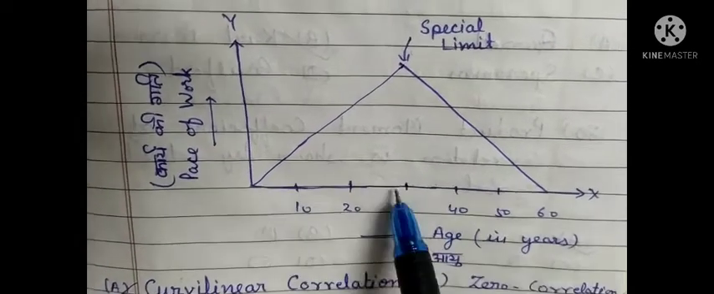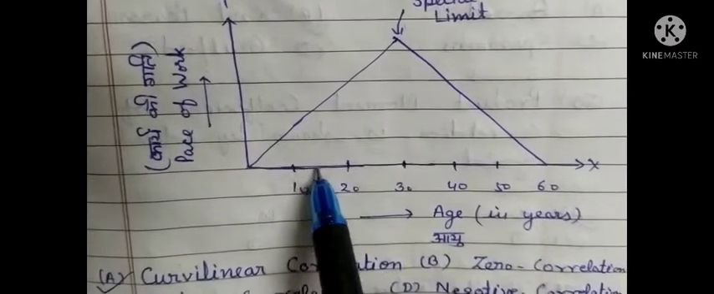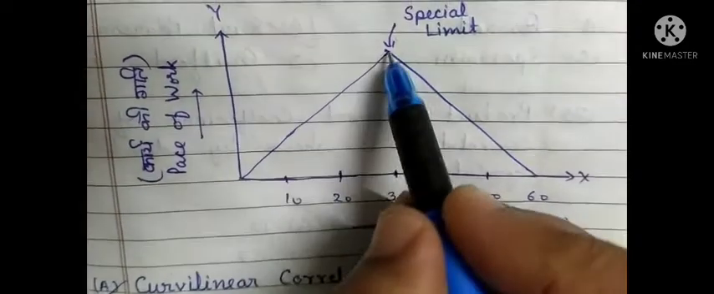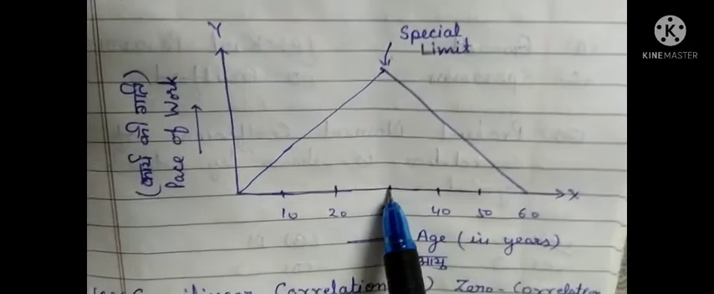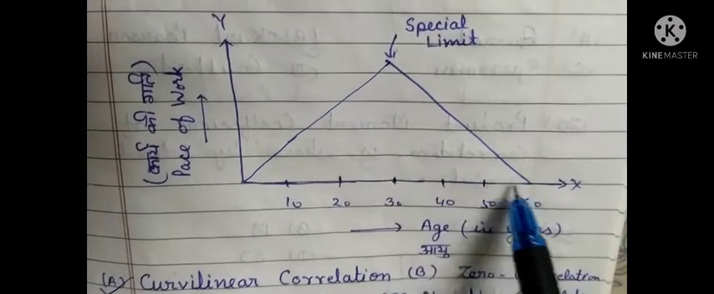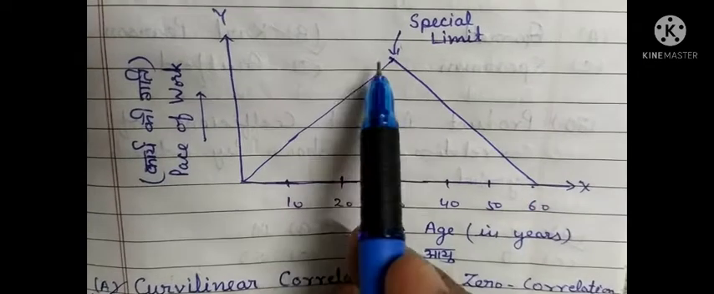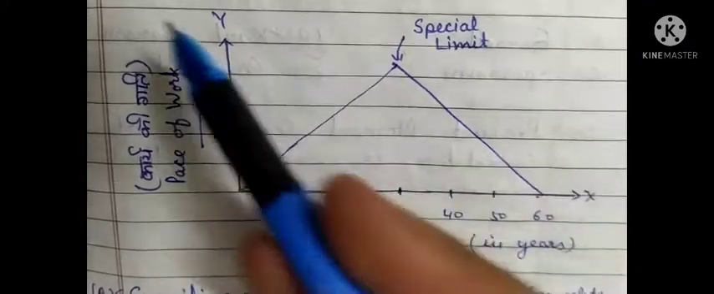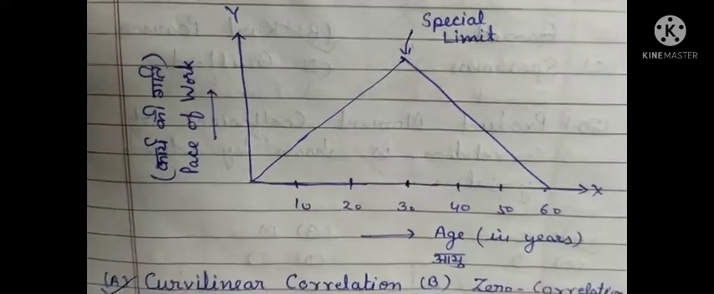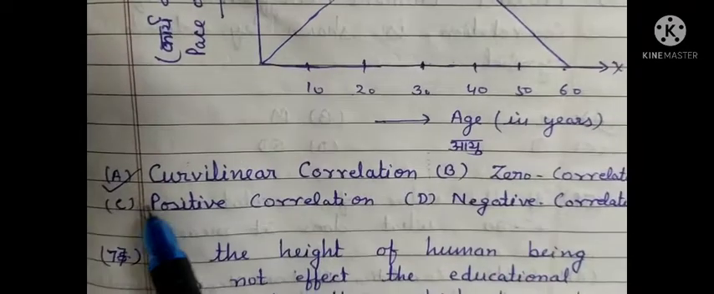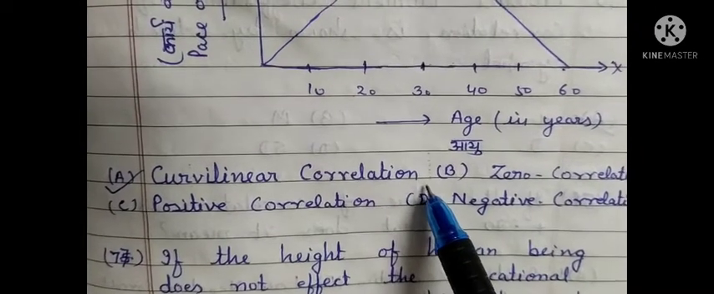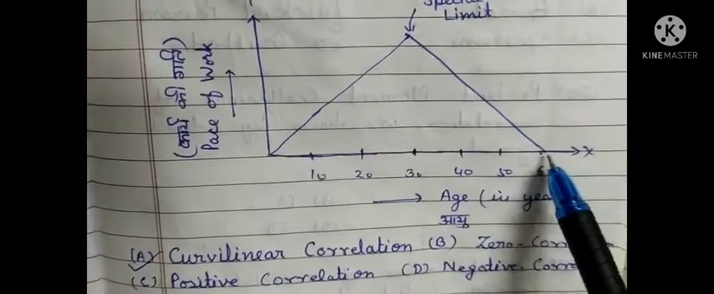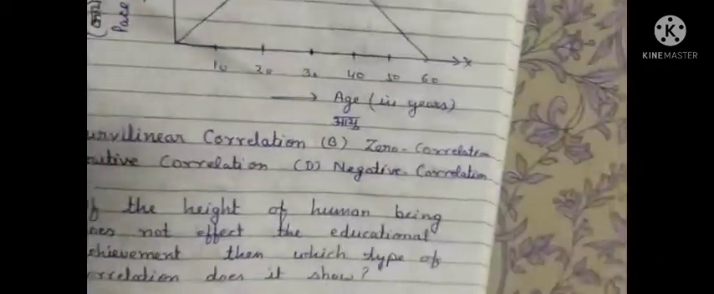Till the age of 30, as the age keeps increasing, correspondingly the pace of work also keeps increasing. But after 30 years, as the age keeps increasing, the pace of work keeps decreasing. If this type of graph is obtained, it is said to be curvilinear correlation. Sometimes it is positive correlation and sometimes it is negative correlation, so combinedly it is called curvilinear correlation.